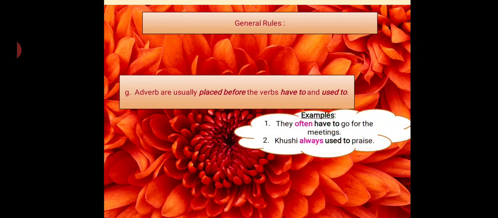Next, adverbs are usually placed before the verb forms have to and used to. So whenever we have have to, has to, had to, or used to, then we place the adverb before it. For example, they often have to go for the meeting. So have to go, and before that we have used often. Second, Khushi always used to praise. So used to is there, and before that we have used the adverb always.